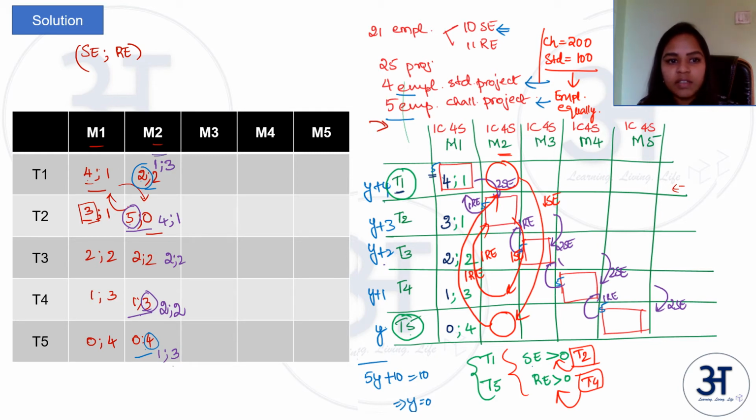Now once that is done, your critical project will now be handled by team 3. So again from your team 2, 2 SEs will come here and 1 RE will go here. So 2 SEs from team 2 coming to team 3 will make 4 SEs in team 3. And 1 RE goes back, so that will result in 1 here. So when 2 SEs from team 2 are coming to team 3, the resultant left will be 2 and 1 RE will go, so that will be 2. So after this shuffling, the rest of the numbers will be same.